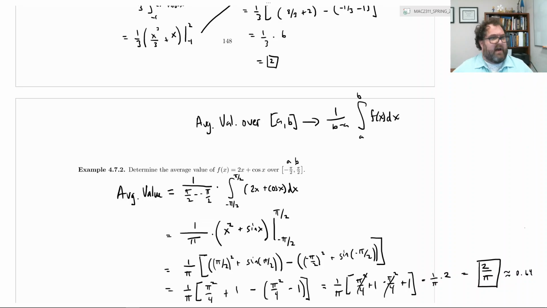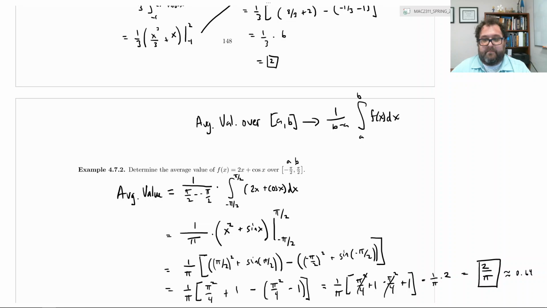Okay, so here, I don't know that graph right off the top of my head, but we can pull up Desmos really fast, and Desmos will let us look at it and make sense of it. So give me just half a sec to load up Desmos. And so the function is what? 2x plus cosine x. Now we are only concerned about negative pi over 2 less than or equal to x less than or equal to pi over 2.